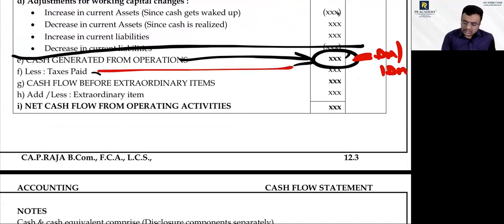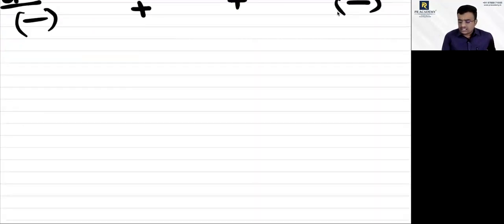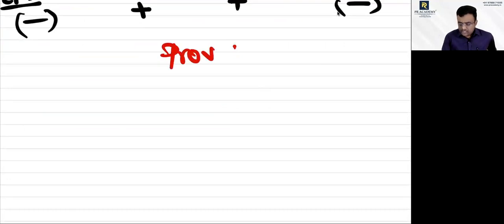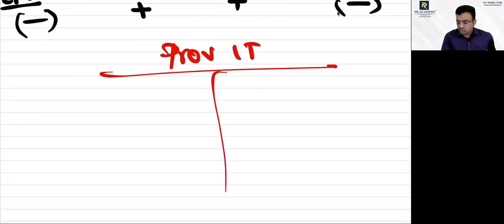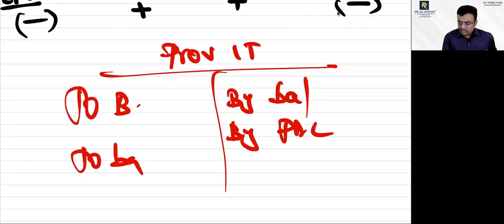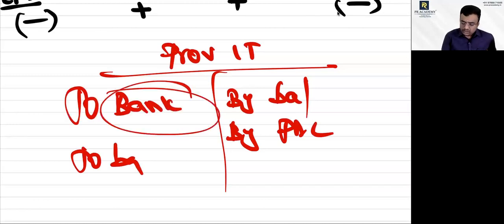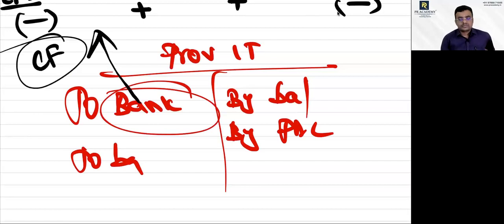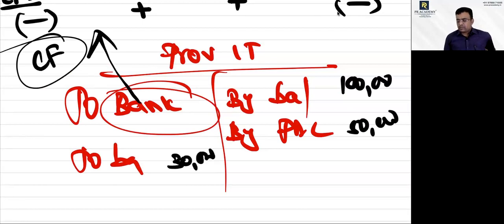Can I take tax in terms of tax paid? Your data are not clear. Please open provision for income tax. You write: by balance opening to balance, then by P&L to bank. Whatever amount is paid in the current year, this alone will come to the cash flow statement. Yes or no? I have opening of 1 lakh, current year 50,000, and closing is 30,000. How much would I have paid? 1,20,000. So this 1,20,000 alone should be considered in the cash flow statement.